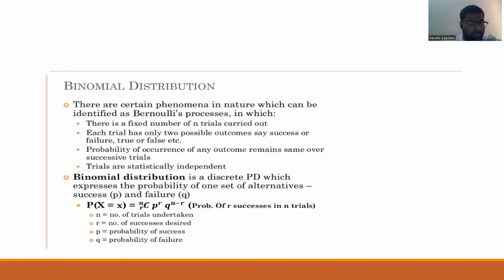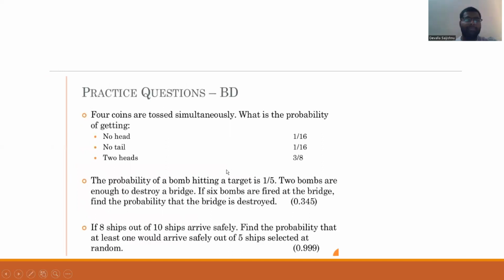Binomial distribution is a discrete probability distribution which expresses the probability of one set of alternatives: success P and failure Q. P(X = r) = nCr p^r q^(n-r), the probability of r successes in n trials. n is the number of trials undertaken, r is the number of successes desired, p is the probability of success, q is the probability of failure. p plus q is equal to 1.